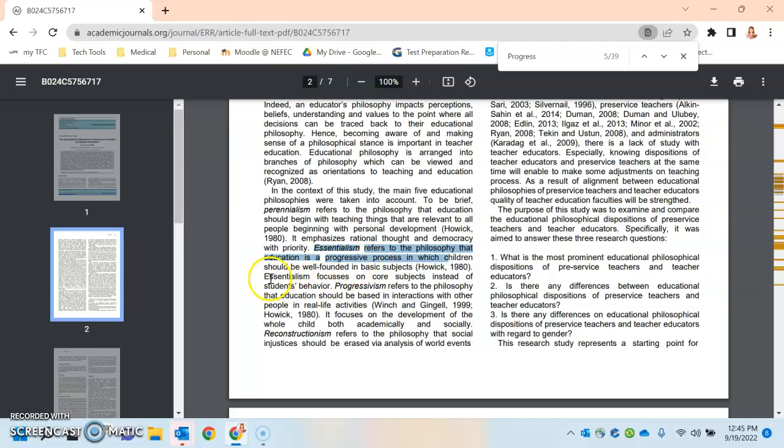Oh, but wait a second. Here we go. We've got progressivism refers to the philosophy of education that should be based in interactions with other people in real life activities. So I don't want to use this word for word, but I can change these words up and make it kind of a concept. So I could change this up and say, the philosophy of progressivism uses the interactions with